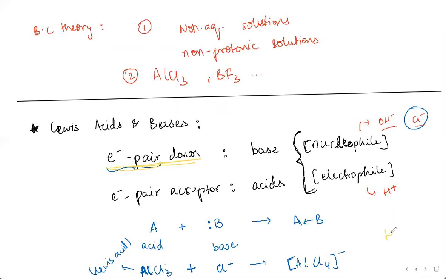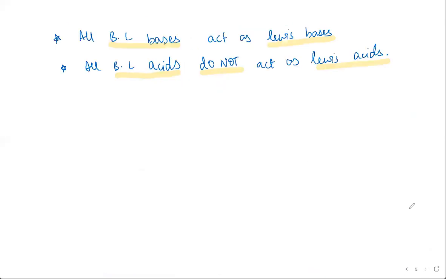The best example is HCl. It's not going to accept an extra electron pair, right? This is the one that's dissociating into H plus and Cl minus. That's why all Bronsted-Lowry bases act as Lewis bases, but the acids don't act as Lewis acids. All of them are not electron acceptors that way.